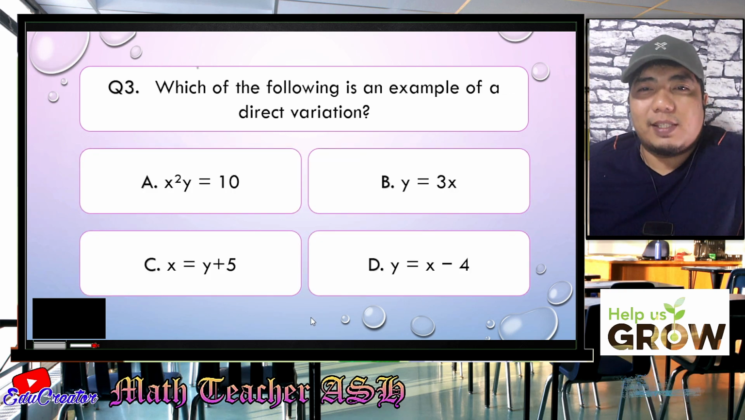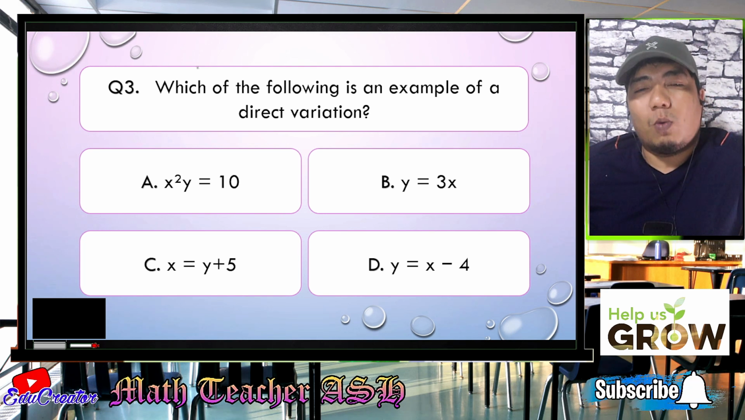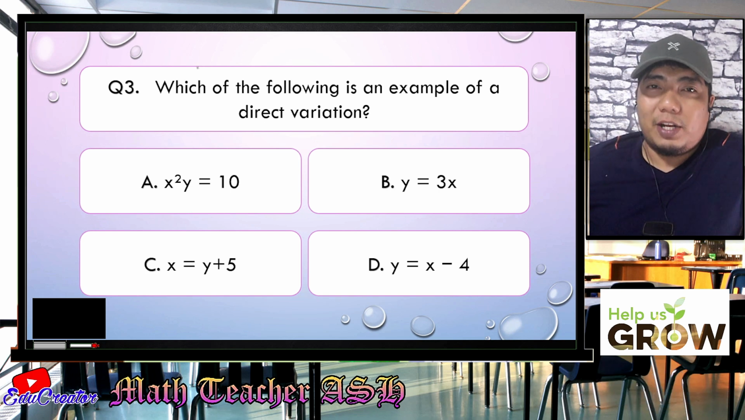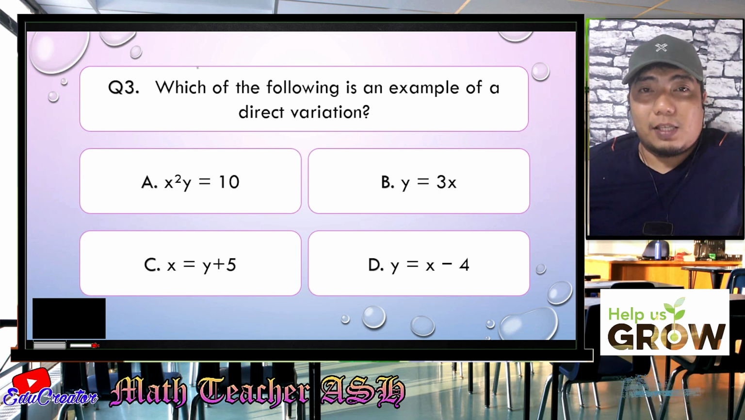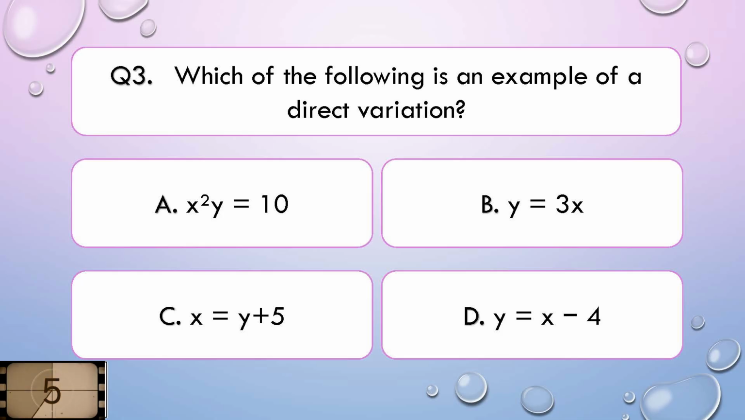So now let us go to question number 3. Which of the following is an example of a direct variation? Is it A, X squared Y is equal to 10; B, Y is equal to 3X; C, X is equal to Y plus 5; or letter D, Y is equal to X minus 4. I'll give you 5 seconds to think about your answer.